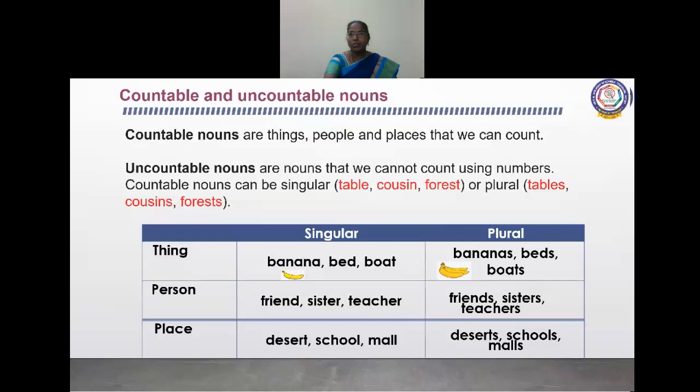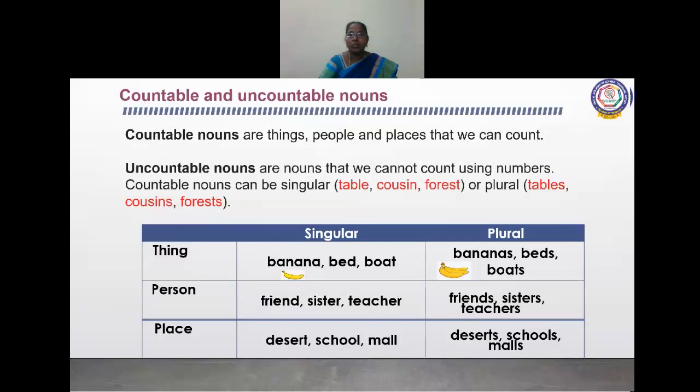Countable and uncountable nouns. Countable nouns are the things, people or places which we can count using numbers. For example, a pencil or two pencils. It can be singular or plural. And uncountable nouns are nouns that we cannot count using numbers.